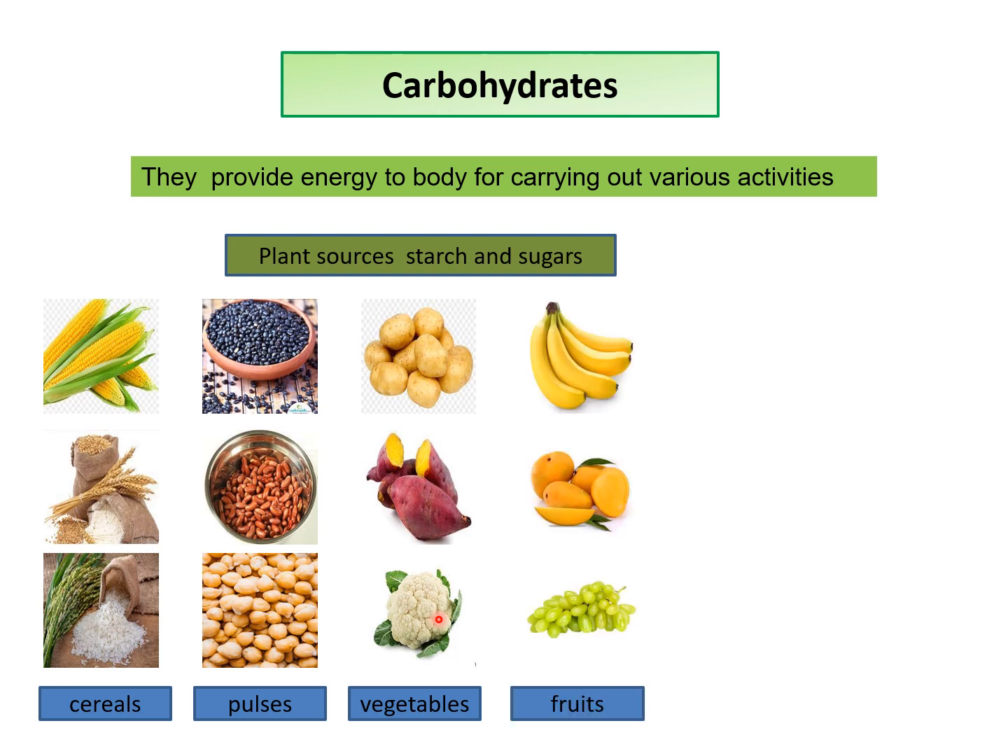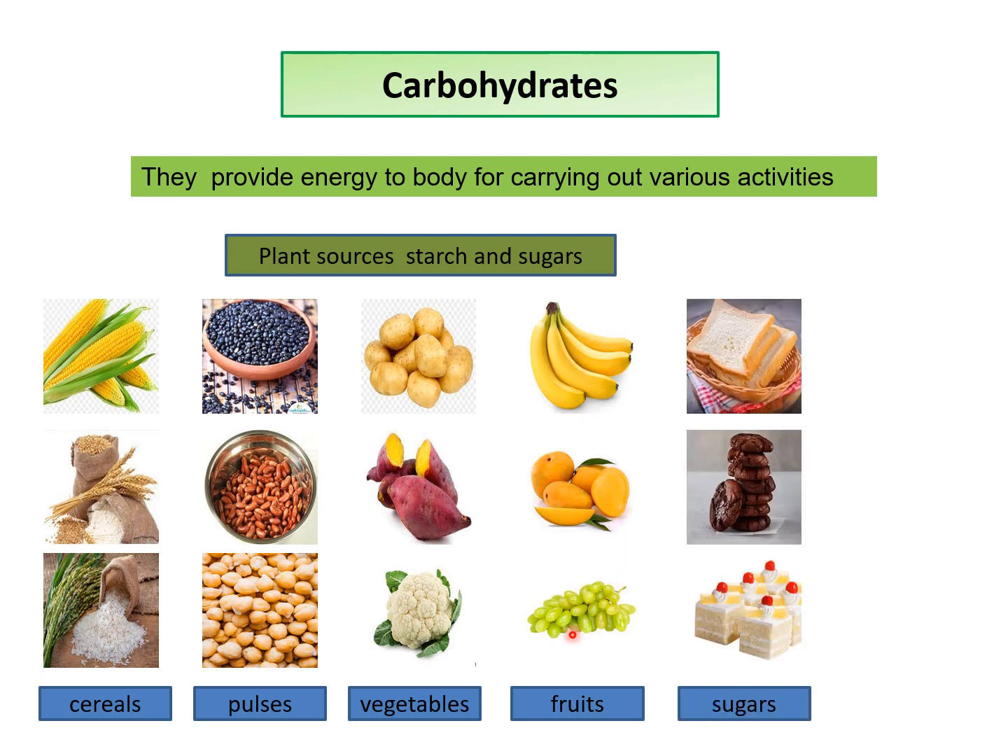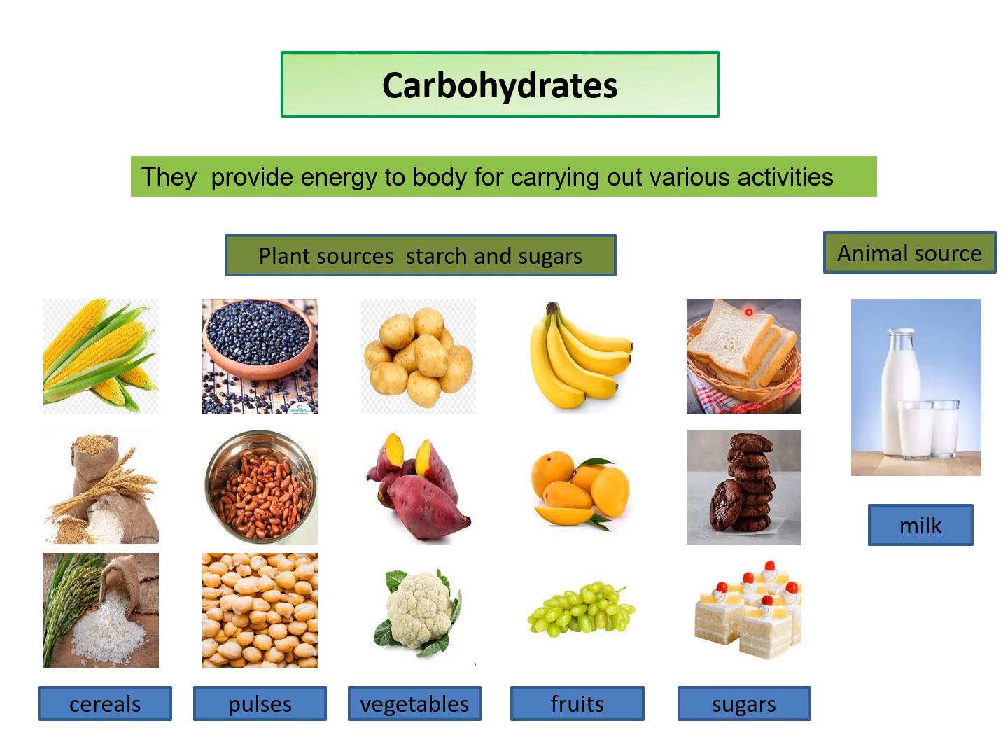Among the fruits, the maximum amount of carbohydrate is present in banana, then mango, and grapes also contain various sugars. We also get sugars from pastries, chocolates, biscuits and bread. And among the animal sources, we get carbohydrates from milk as the main source.